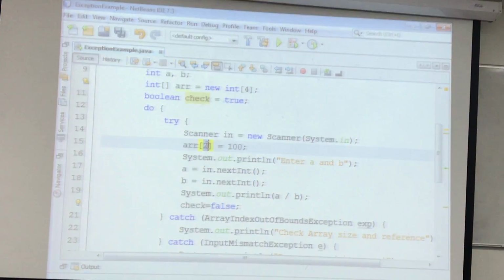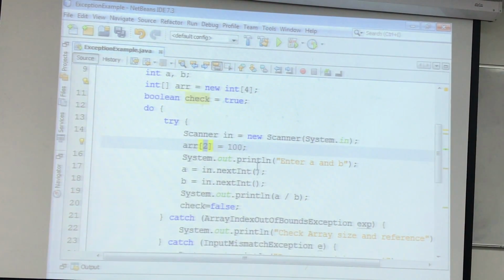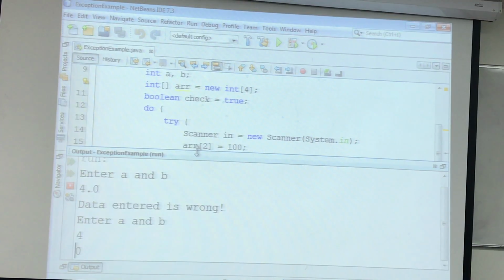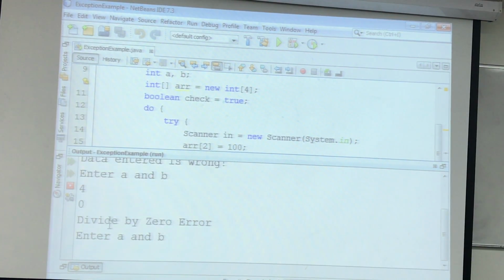Okay. So of course, if I do like this, I have to go back to the code and change, because this is something like user. So we just leave as it is, this one. We will check this thing. Okay, so let's run this. I hope it should work. So we are trying to enter 4.0. Data entered is wrong, and then again you have to enter the data again, right? Now you enter the data correct, but the second data is wrong. Again, exception occurred, divide by 0.